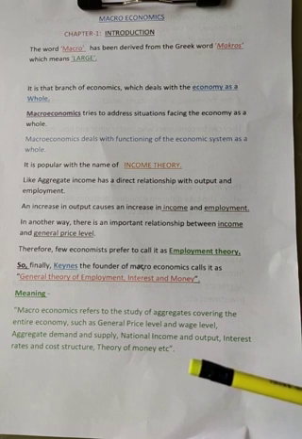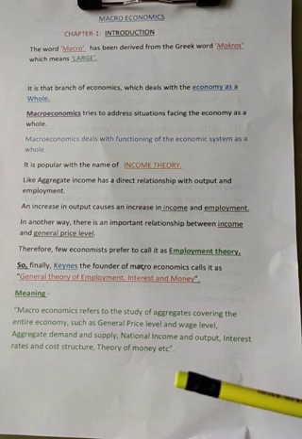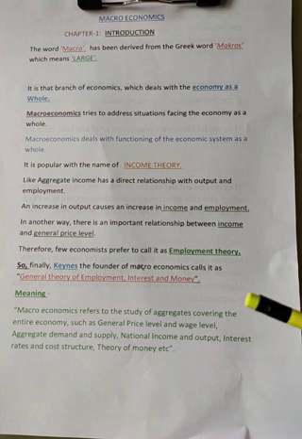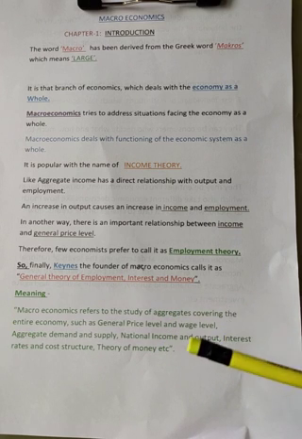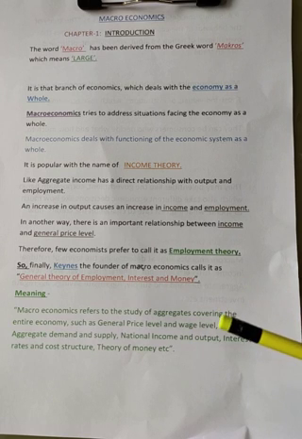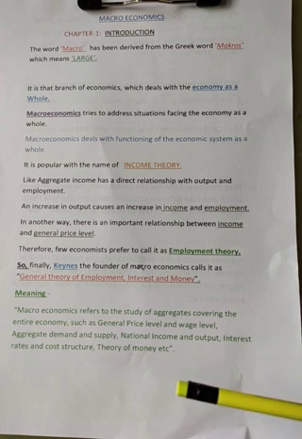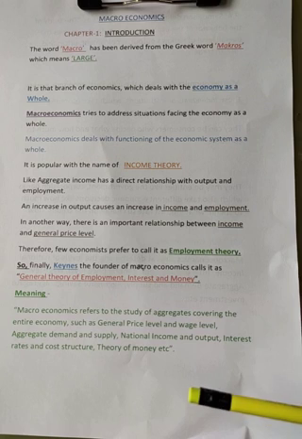But macroeconomics studies the large parts of an economy. Microeconomics gives a partial picture of an economy, while macroeconomics gives a general, clear picture, because macroeconomics studies the economy as a whole, covering the entire economy. So this is the introduction to macroeconomics.